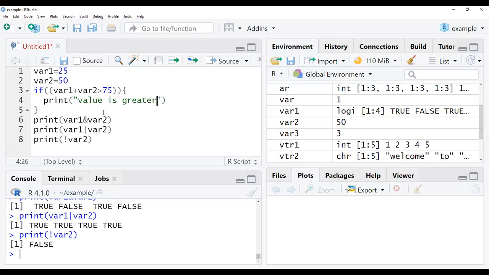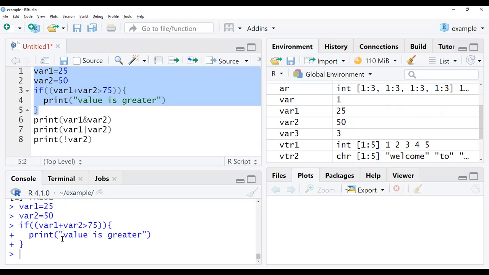So this is the if statement I have given. Now I'll check with this condition. If it is true, it will print, else it won't print anything, right? So that is the basic syntax. Just a second. var1, var2 I have given. So it will add and give the print statement whether the value is true or not. By adding these two, we'll get 75, right?